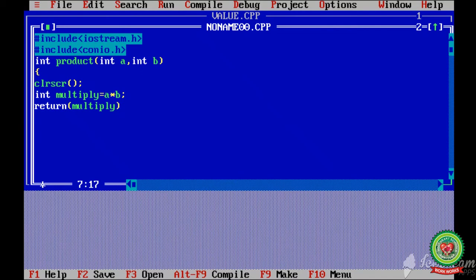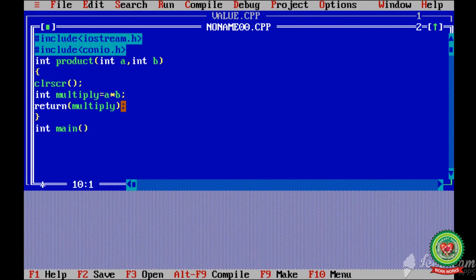It means that whenever this product function is called, the values of a and b will be passed from the main method to these arguments. Then the multiply variable will multiply the values of a and b and return the value of multiply to this product function, and then it will go back to the main function. Now semicolon and curly bracket close. Now I will start my main function with int main.